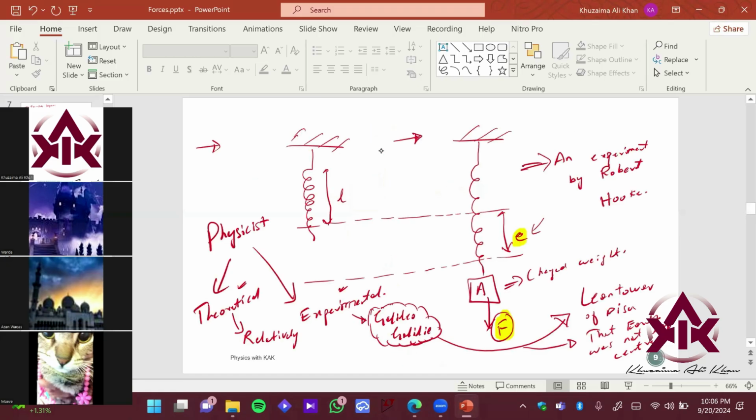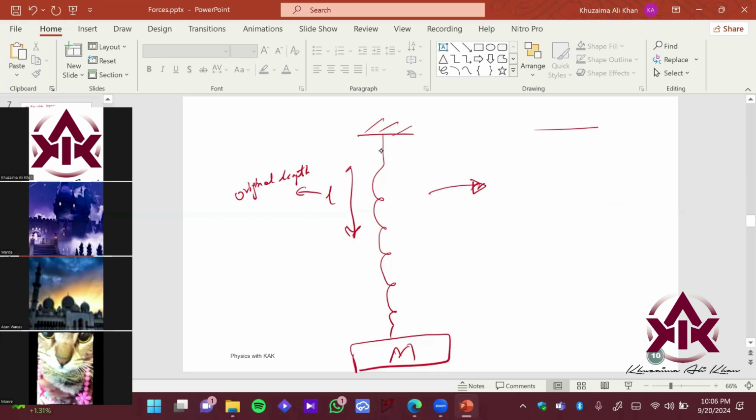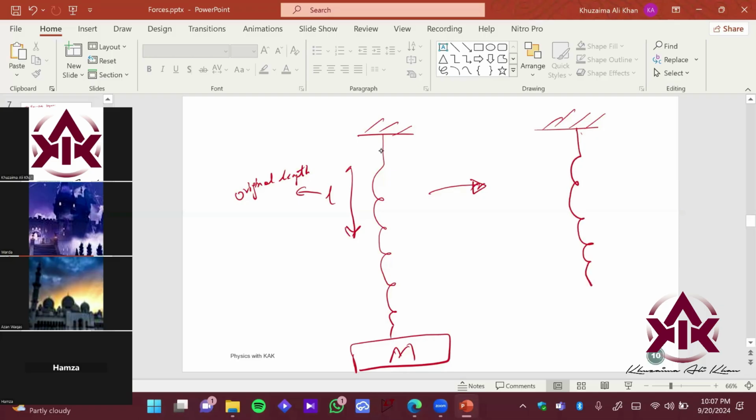Now, if I remove this load, if I remove the mass, what happens? I see the spring is basically still like this, right? It is not going back to its original length, which was this.